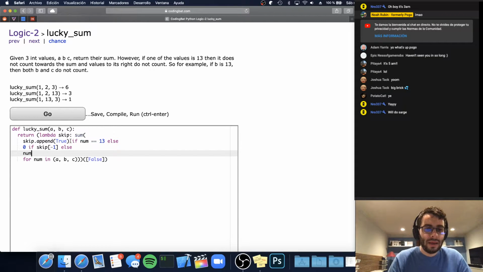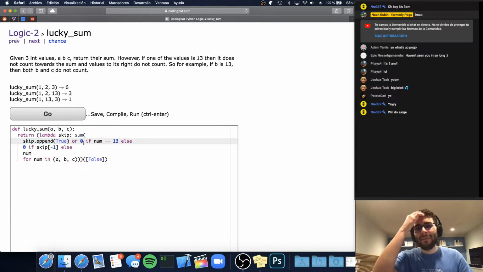And then the last problem is when we do skip.append(true), this will return None. We can just do or 0 like this. This is something that I talk about maybe in the Python one-liner tips and tricks. I definitely mentioned this in the balanced parentheses one-liner that I put up the other day. So basically the idea is that this will return None, which is falsy. And if we want to change this value to actually be a number, we can say or 0, right?